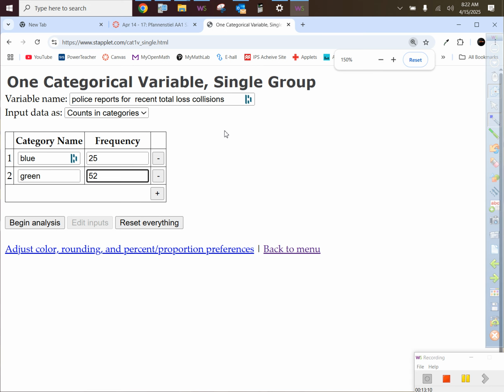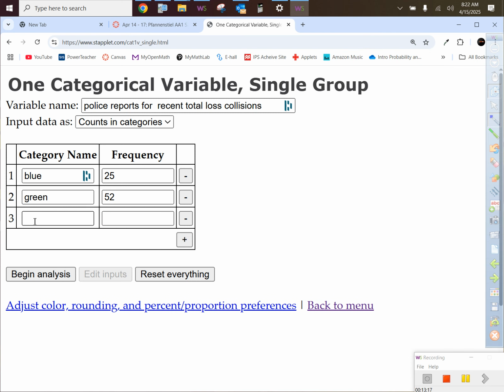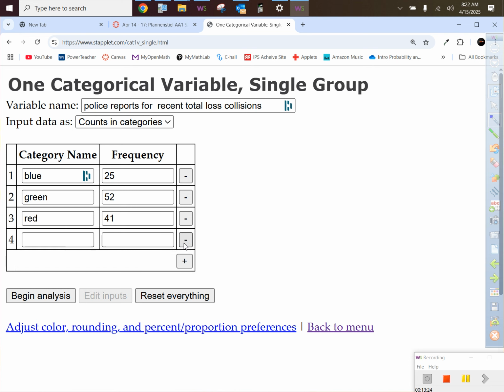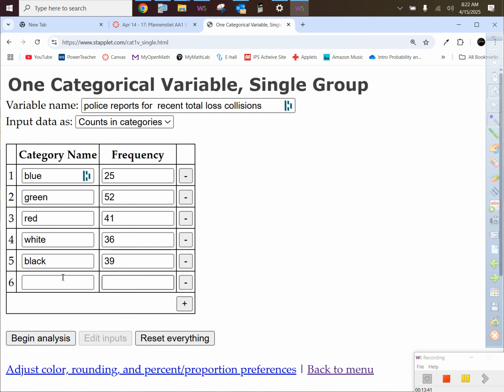Let me blow this up a little larger for the video audience. You see that there is a plus button right here to add another line. So I'm going to add another line. And then I'm going to type in red. You can tab over if you wanted to, 41. Add another line. White, there was 36. Black, there was 39. And gray, there was 23.